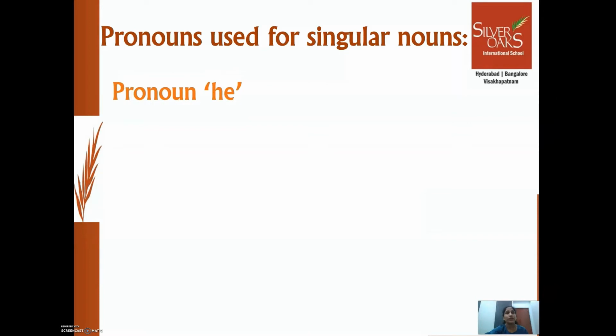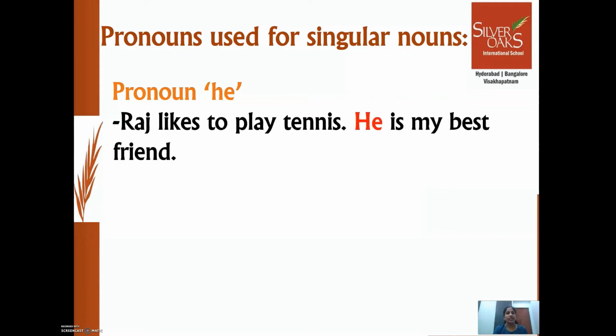Pronoun he is used instead of masculine nouns. That means instead of a naming word for a boy or a man. Let's see examples. Raj likes to play tennis. He is my best friend. In this sentence, Raj is a boy, right?